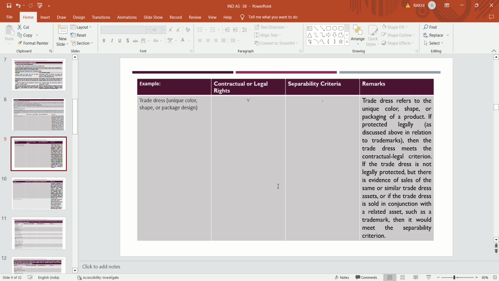If they are protected, they have legal or contractual rights, and if not, they meet separability.